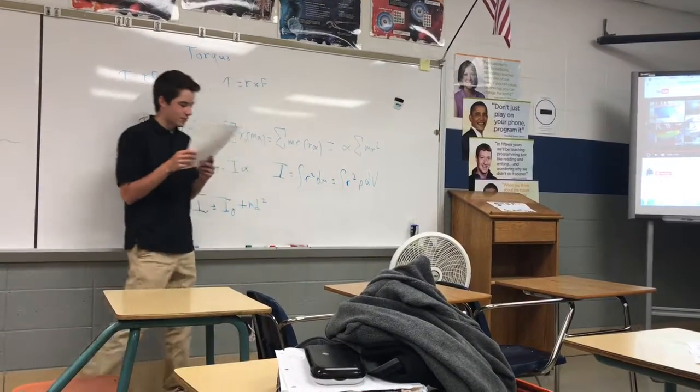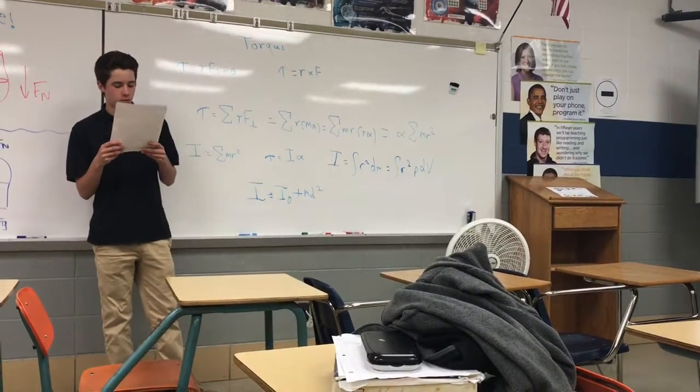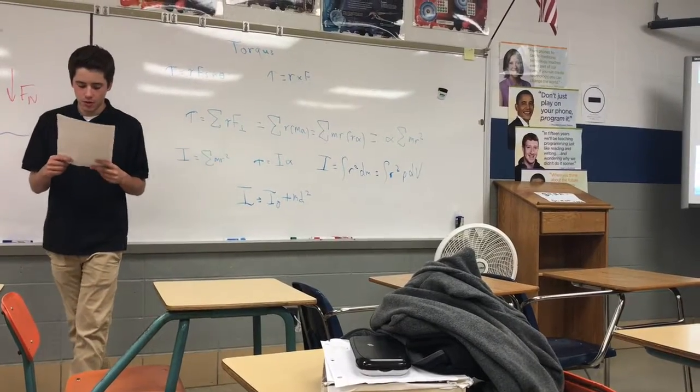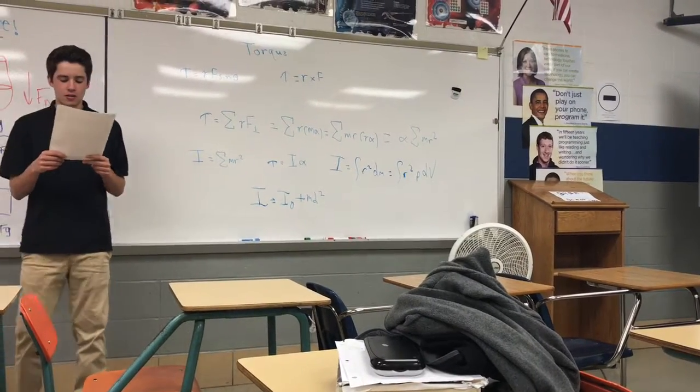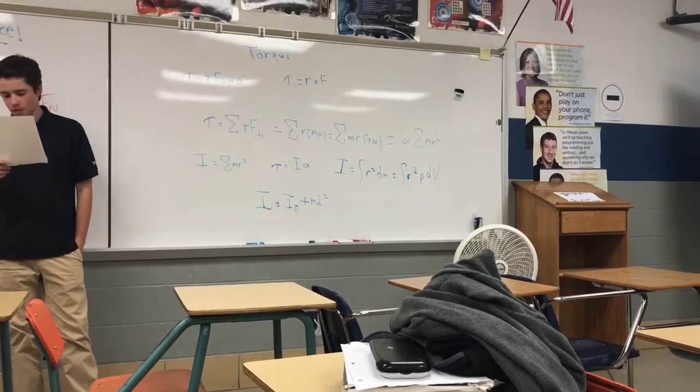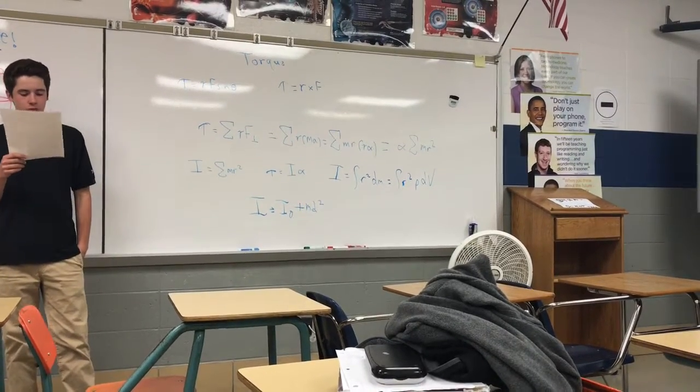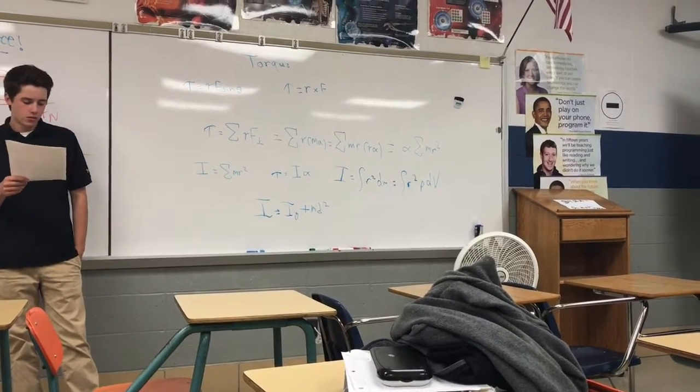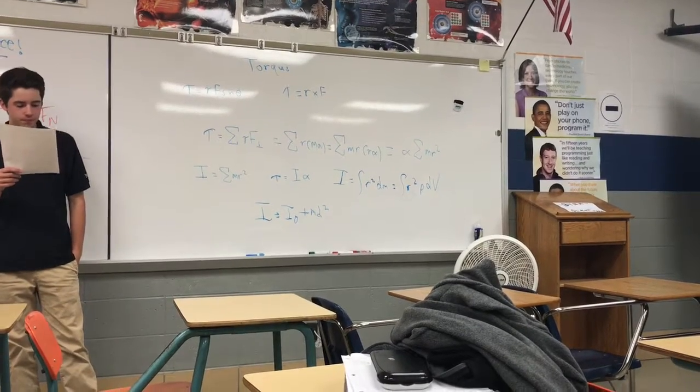So we define I equals sigma m R squared to be the moment of inertia, and note that R is taken to be the distance from the axis, not from the origin. And we can rewrite the torque equation as torque equals I alpha.